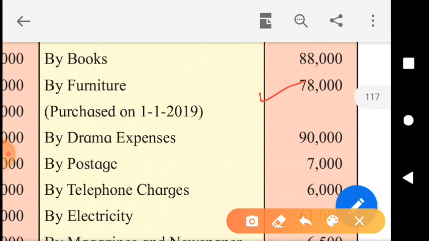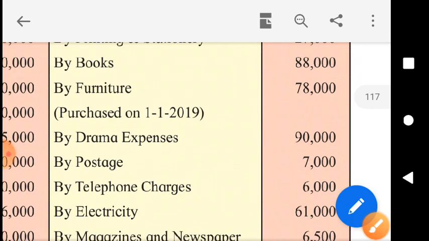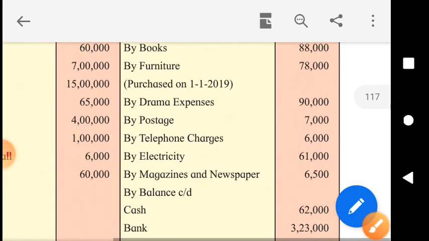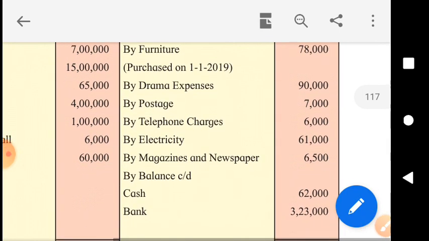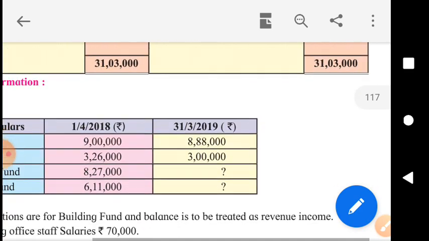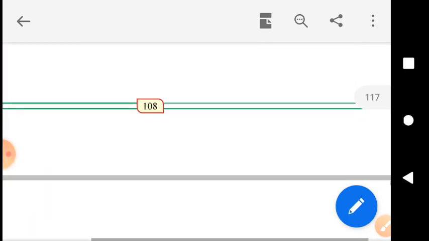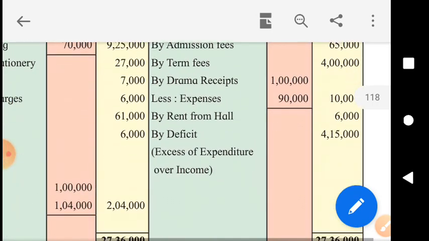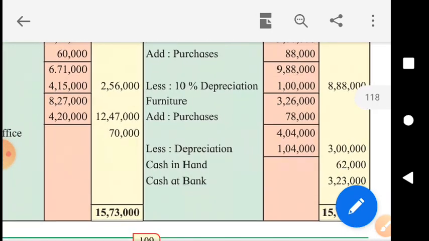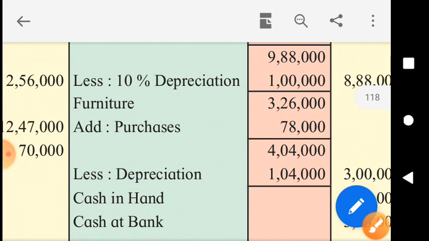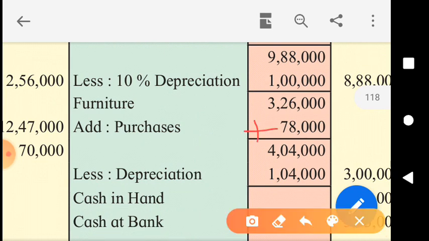So we should have furniture of rupees 3,26,000 plus 78,000. The total of it is 4,04,000. After adding the new furniture to the old one, we should have furniture of rupees 4,04,000 with us.